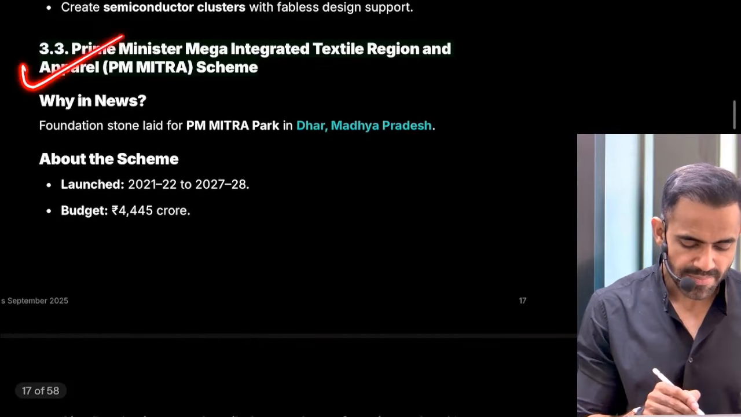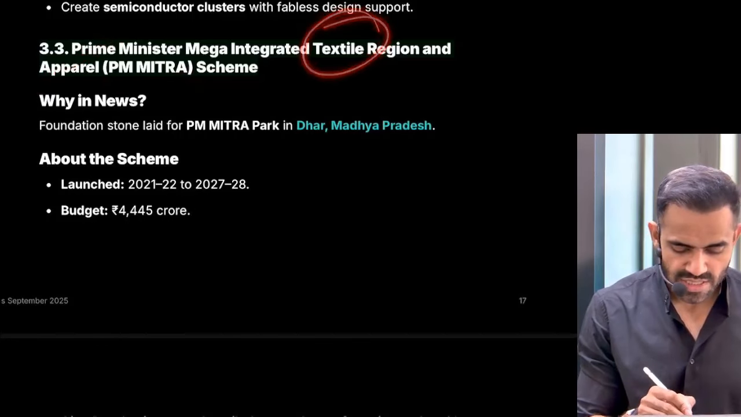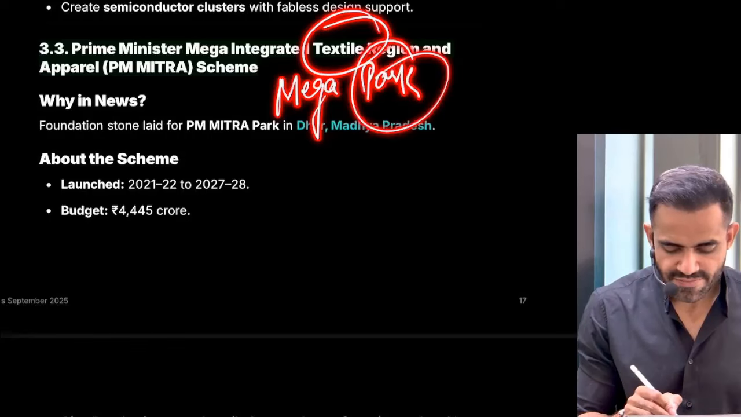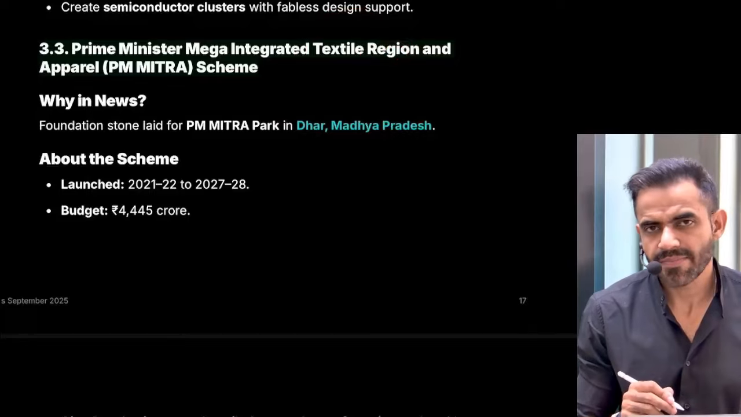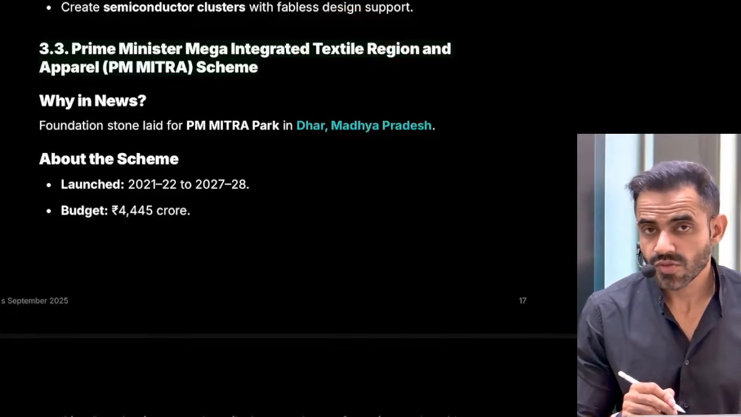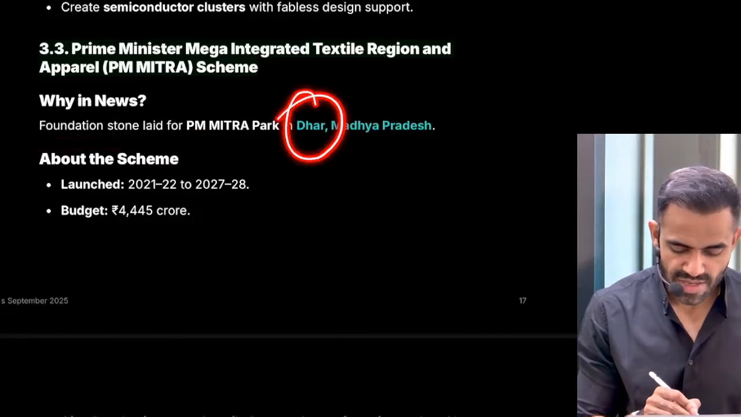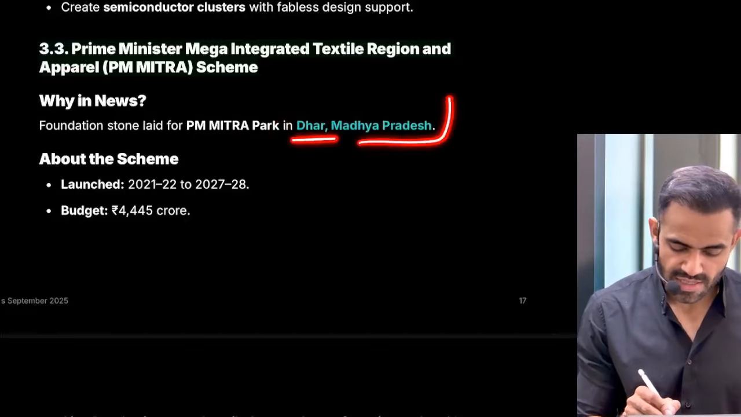Next is related to the PM Mitra scheme. Just remember PM Mitra is related to the textile sector. Under this, mega parks are set up. What is the concept of a park? Everything related to that industry will be available at one place. For example, IT park, textile park, food processing park. Okay, so why was it in news? Because recently the Prime Minister laid the foundation stone for this PM Mitra Park in Dhar in Madhya Pradesh.